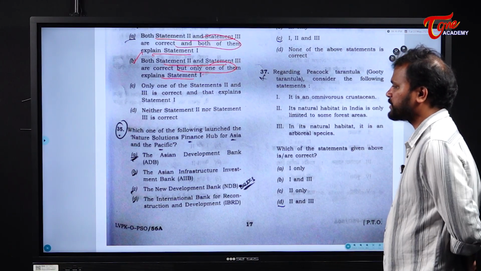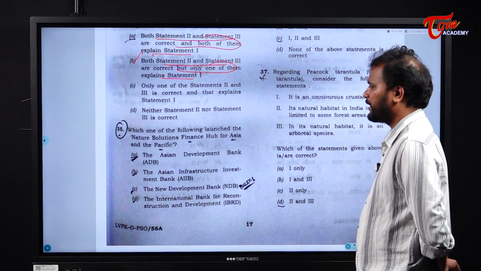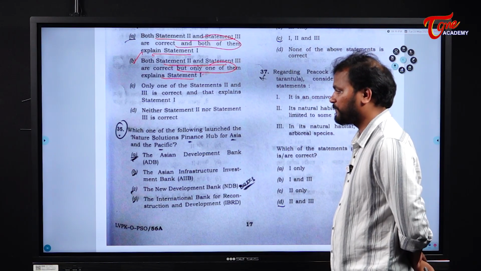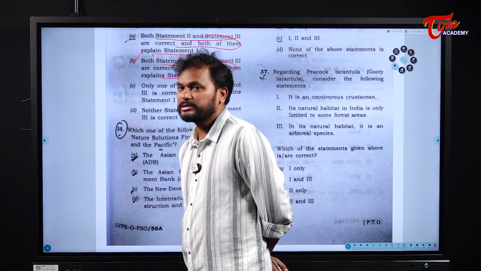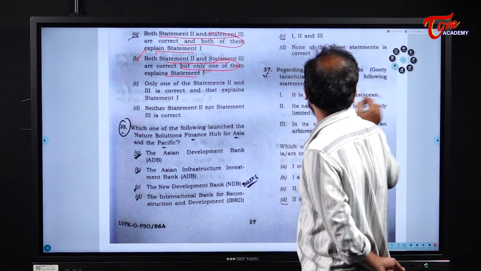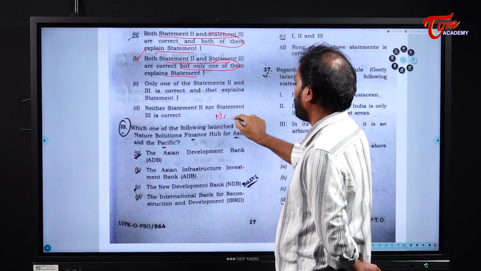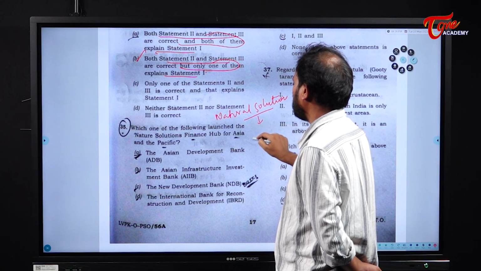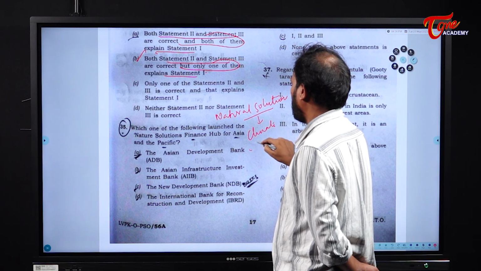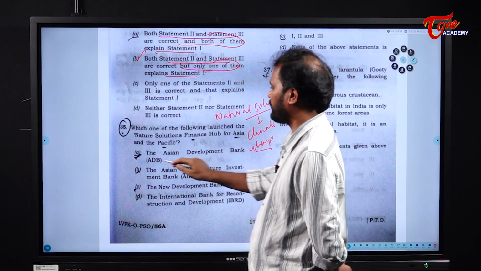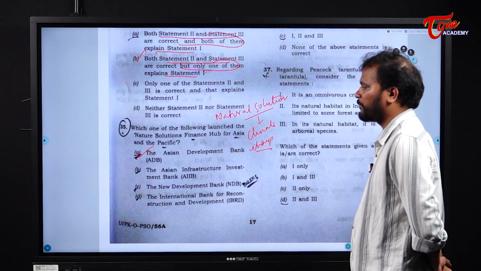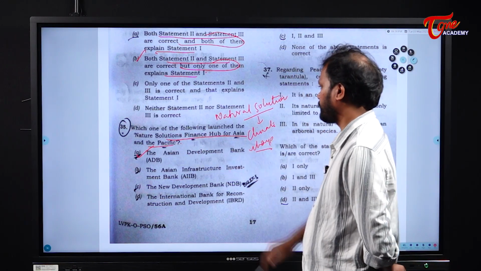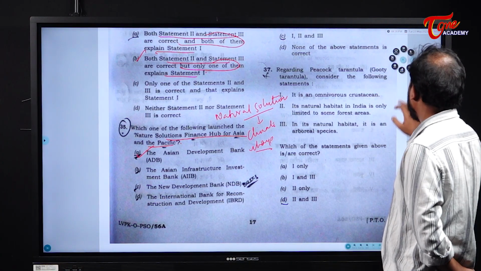Which one of the following launched the Nature Solution Finance Hub for Asia and the Pacific? See, this Nature Solutions Finance Hub for Asia and the Pacific deals with natural solutions, it tries to bring natural solutions about how to deal with climate change. Okay, and the Asian Development Bank is the institution which brought up this initiative called the Nature Solution Finance Hub for Asia and the Pacific. Clear? Next.